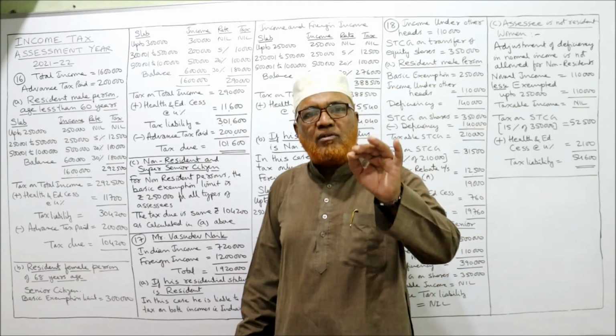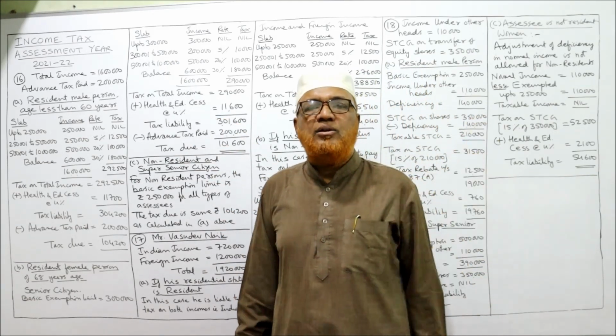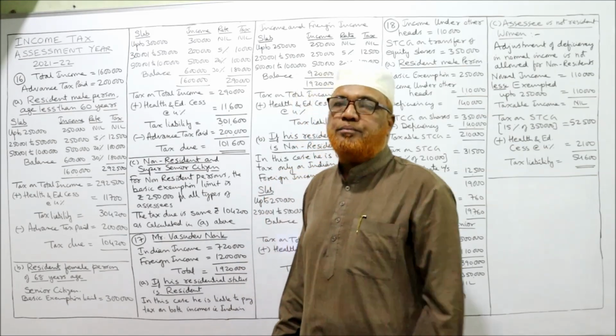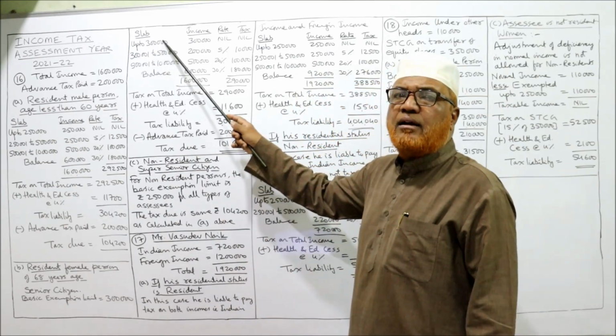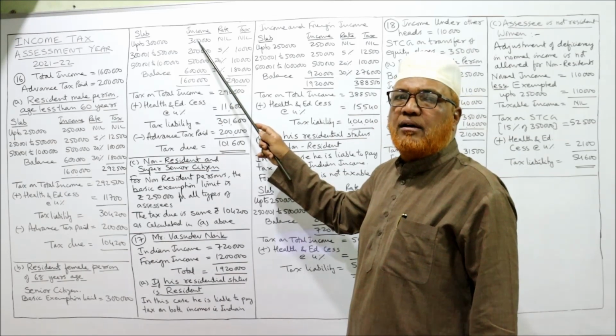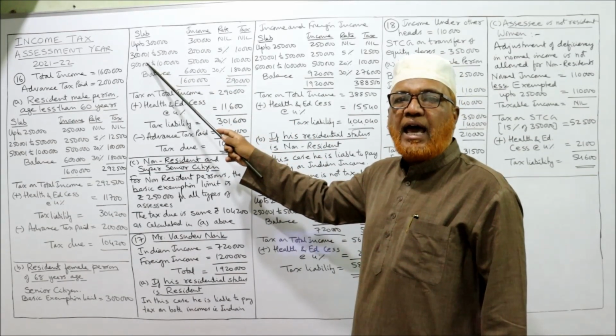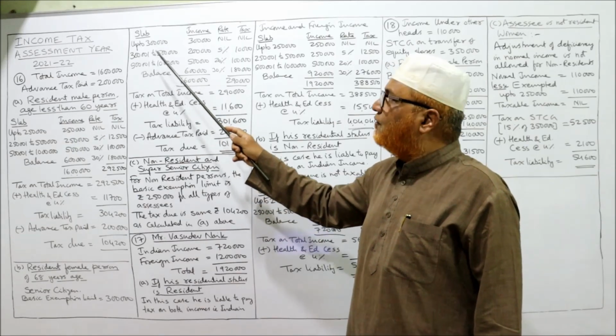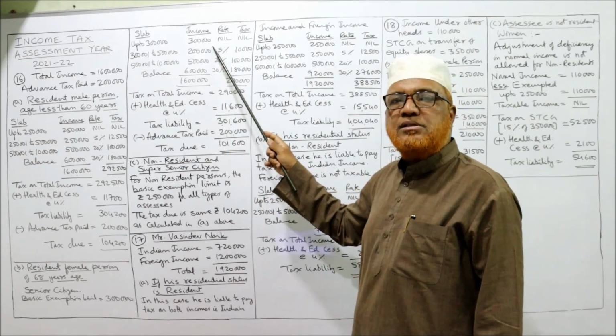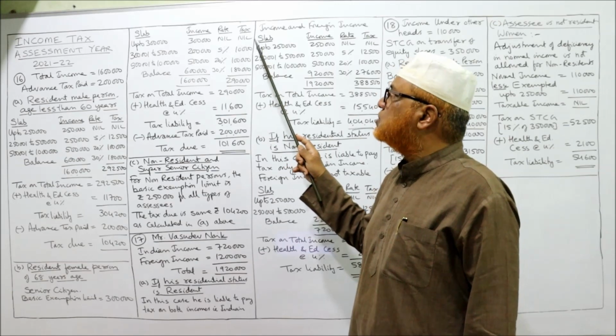All these provisions I've already explained in the starting theory video. That's why I'm stressing you. Up to 3 lakh, income is 3 lakh, then nil. No tax rate, no tax. Second slab, 3 lakh 1 to 5 lakh. From 3 lakh 1 to 5 lakh, 2 lakh rupees is the income, 5% tax, 10,000.